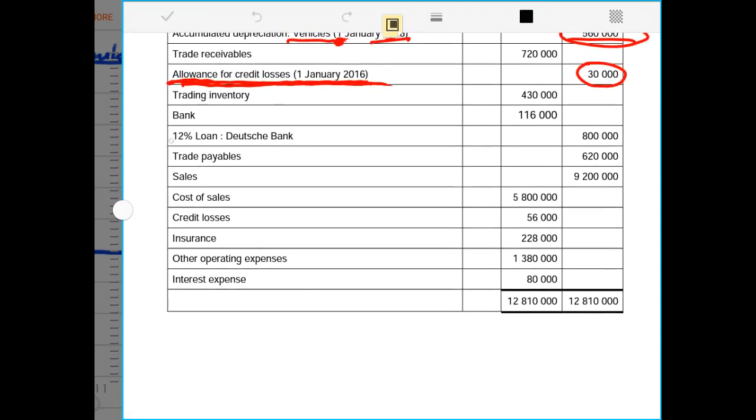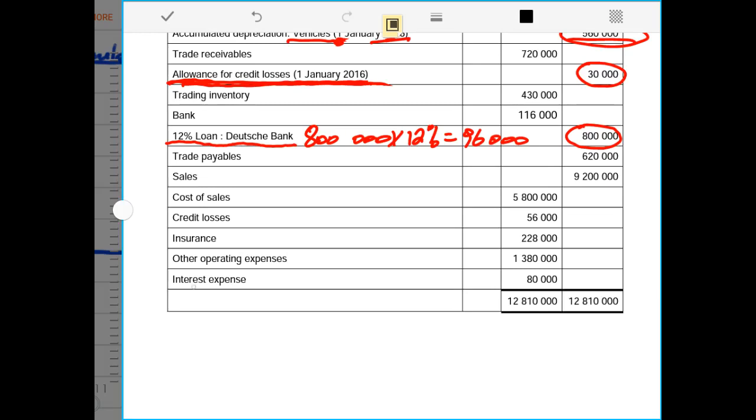We are given a 12% loan from Dash Bank, and the loan was 800,000 rands. So if you want to know the interest for the year on this loan, it will be 800,000 rands times 12%. If you multiply this by 12%, you'll get 96,000 rands, which is the interest that was supposed to be paid for the year on this loan.